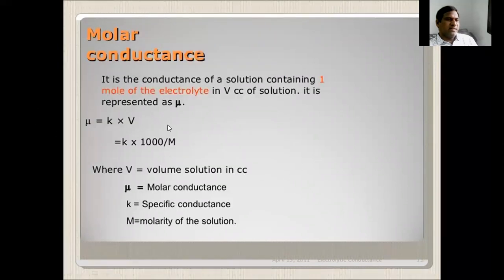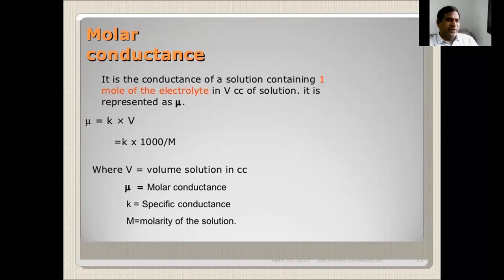Molar conductance is the conductance of the solution containing 1 mole of electrolyte in V cc of solution. It is represented as mu.